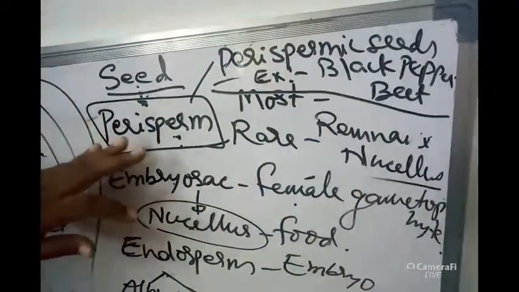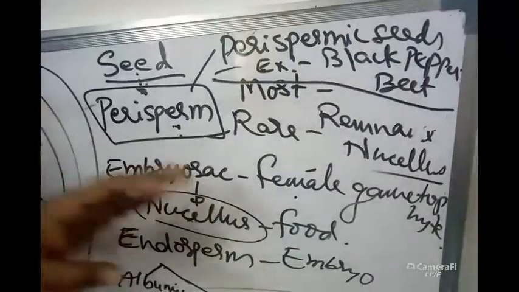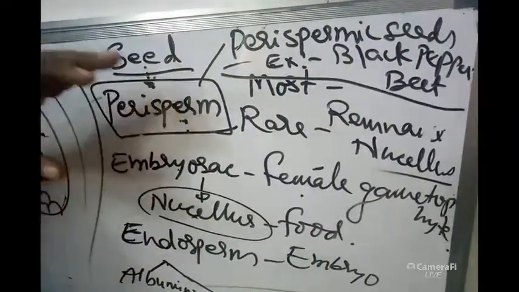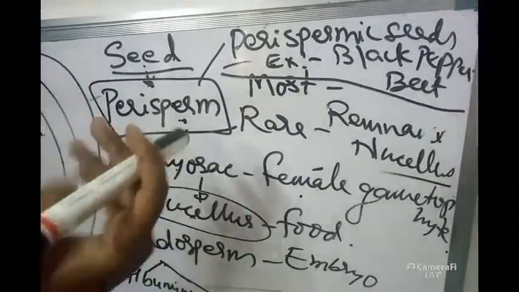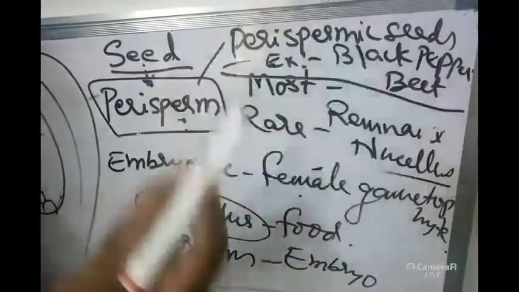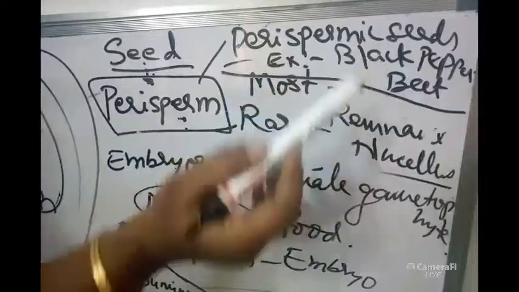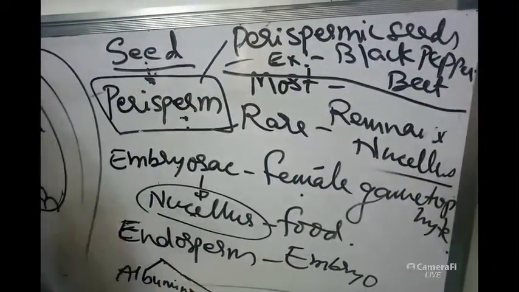So what is perisperm? Remnant nucellus or leftover nucellus in the seed is called perisperm. If the seeds are having perisperm, then that type of seeds are called perispermic seeds. Examples for perispermic seeds are black pepper, beet, and also coffee seeds, Coffea arabica.